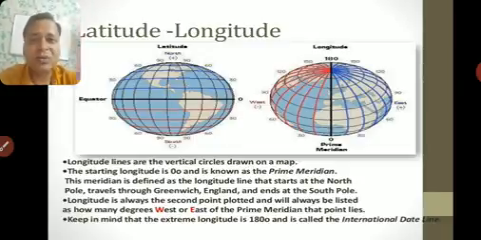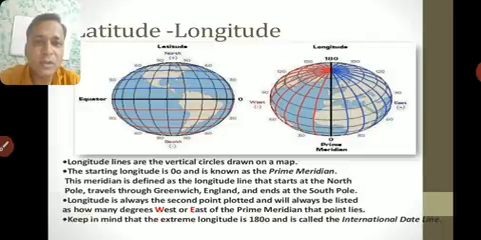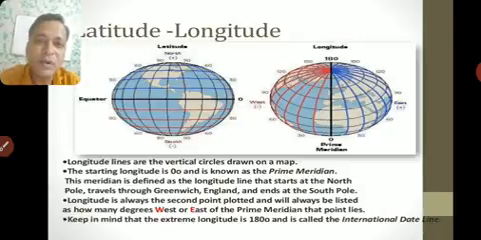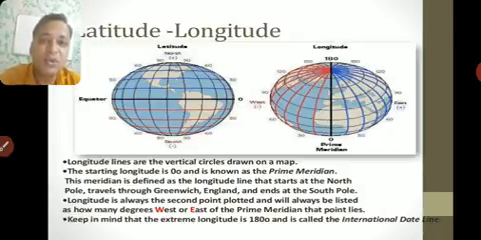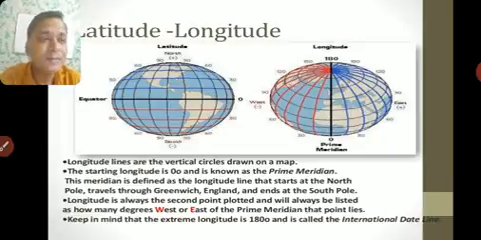Till now I hope you have learned all about latitudes and longitudes. You have seen this in your earlier chapters also, but again we are going through this. From here onwards, it was just a part of the introduction of latitude and longitude. Now we'll go into the topics which you may not have seen in your last classes. That will be of more importance for you. So just go through this.